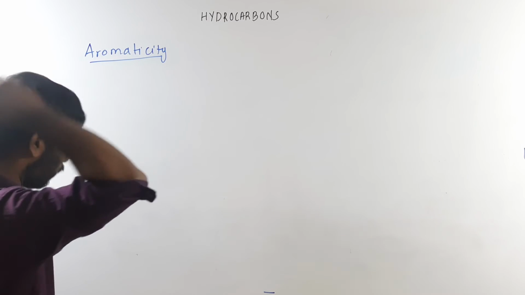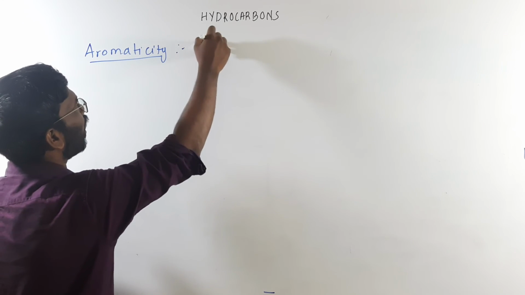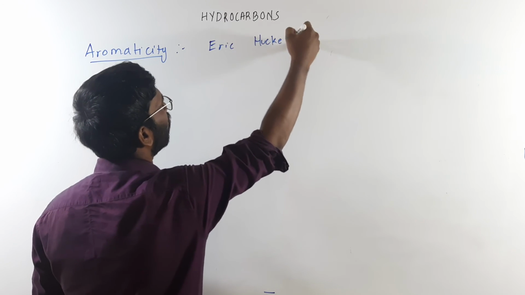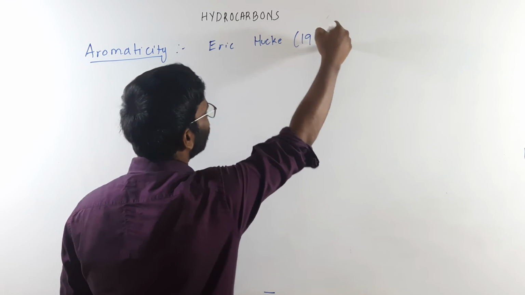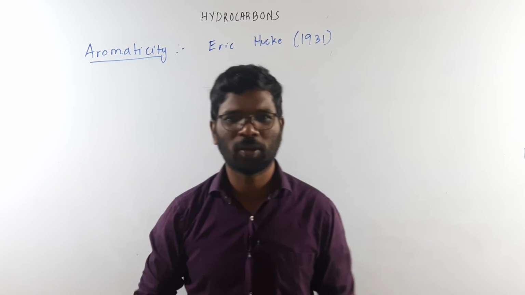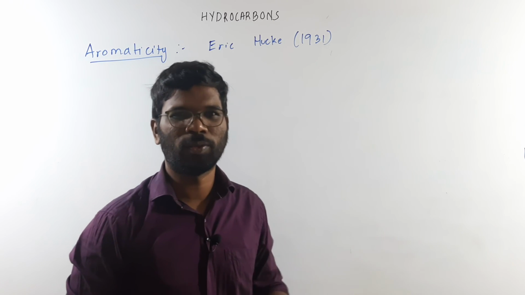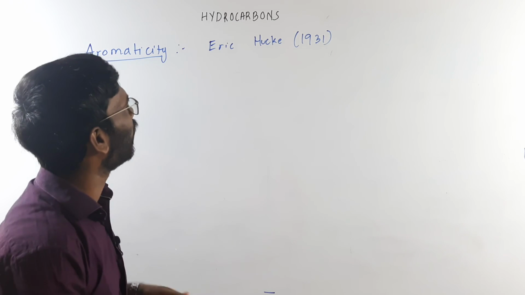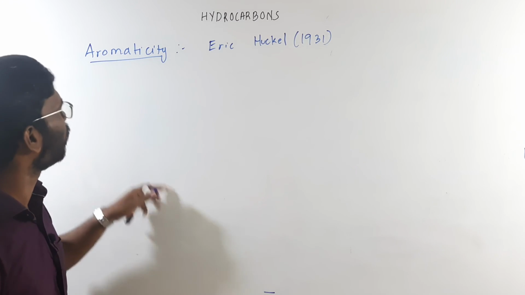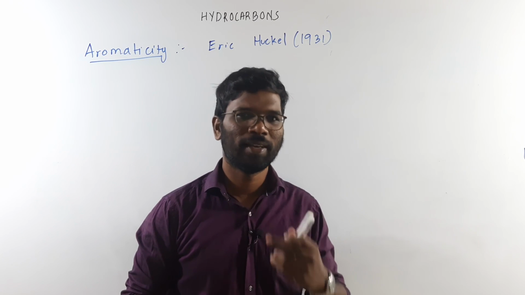A scientist whose name is Erich Huckel, in the year 1931. These dates and names of the scientists, we should appreciate them and remember them for their contribution to chemistry. So Erich Huckel is the name of the scientist who proposed the theory of aromaticity.